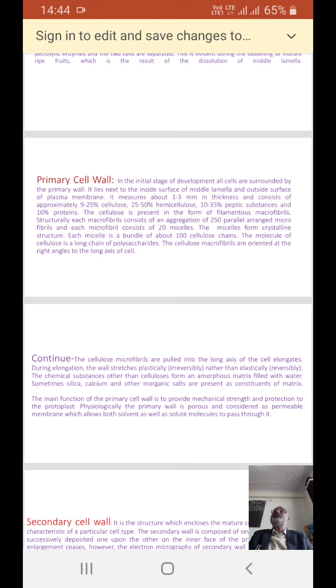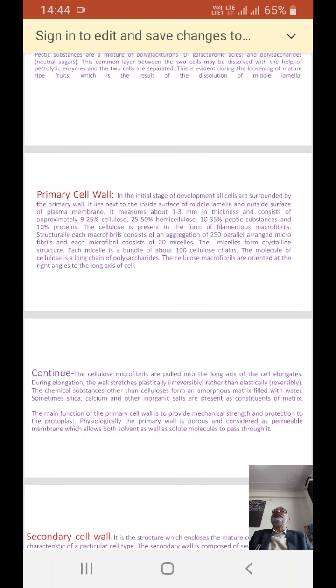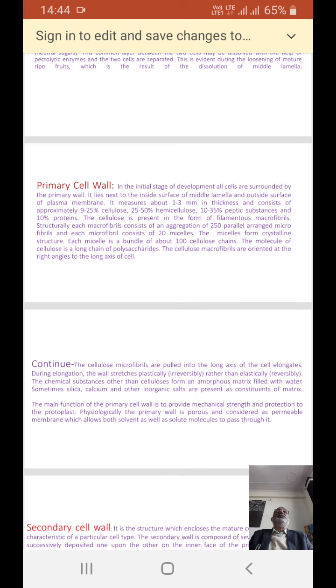The cellulose is present in the form of filamentous microfibrils. Structurally, each microfibril consists of an aggregation of parallel arranged micelles. The micelle forms a crystallized structure. Each micelle is a bundle of about 100 cellulose chains. These are the subunits of the cellulose. The molecule of cellulose is a long chain of polysaccharides. The cellulose microfibrils are oriented at right angles to the long axis of the cell.